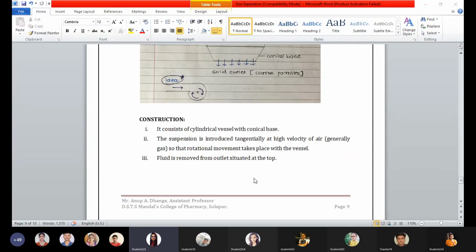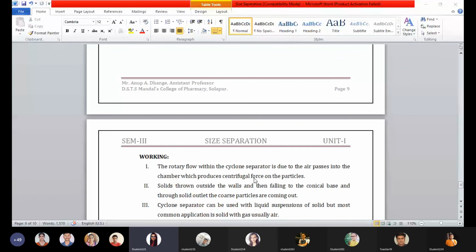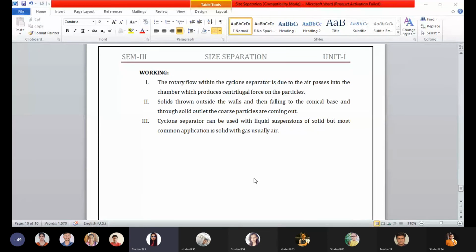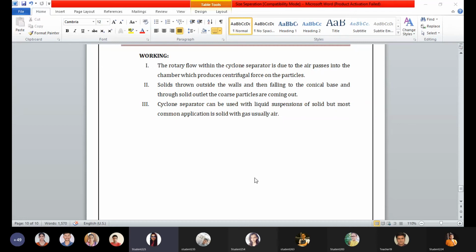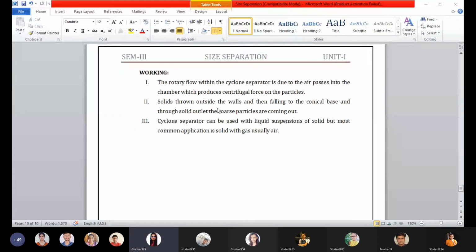And in the working, the rotatory flow within the cyclone separator is due to the air passing into the chamber, which produces centrifugal force on particles. The tangential inlet generates a cyclonic motion, and the centrifugal force generated separates the particles out. The solid is thrown outside to the walls and then falls to the conical base. We find coarse particles near the conical base, whereas the fluid in the suspension gets collected near the fluid outlet.